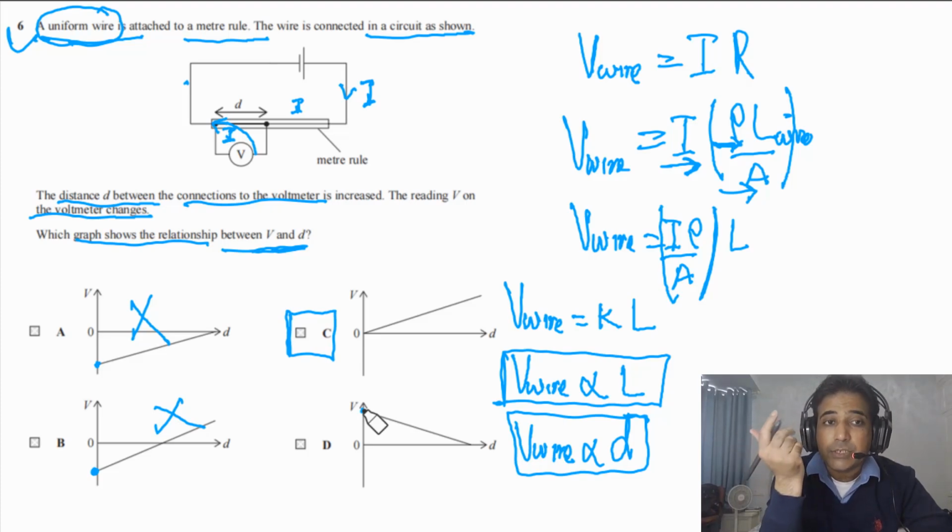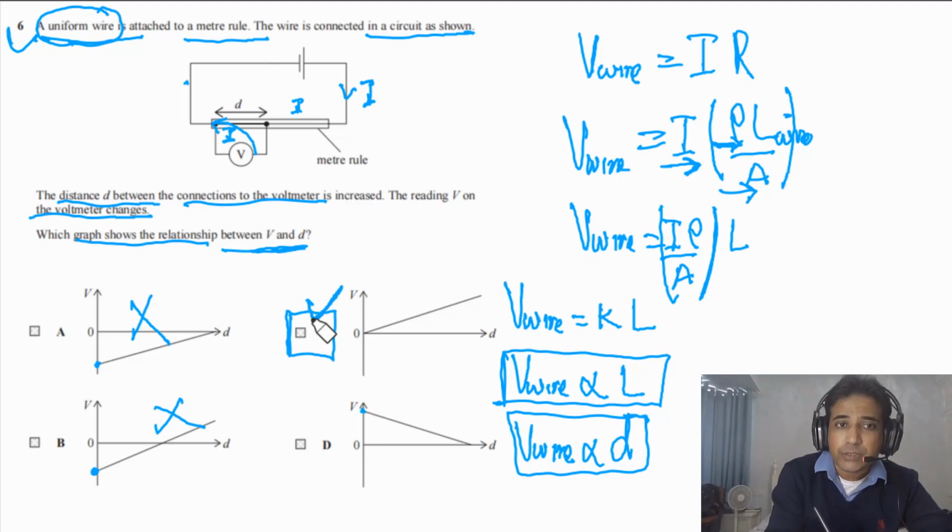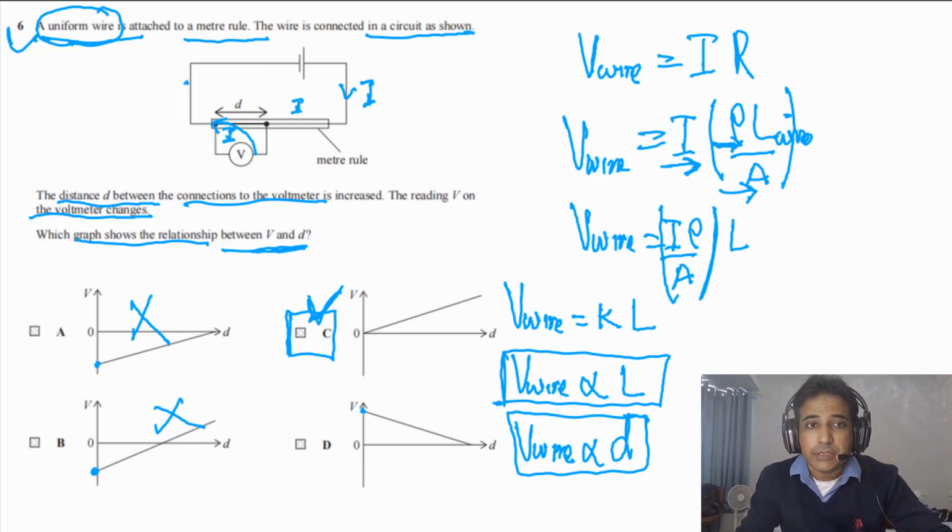Initially it has to be 0. When D is 0, when the two terminals of the voltmeter are at one point, it means there is no potential difference, so the voltmeter reading will be 0. And so the answer for this question has to be C. I hope this makes sense.